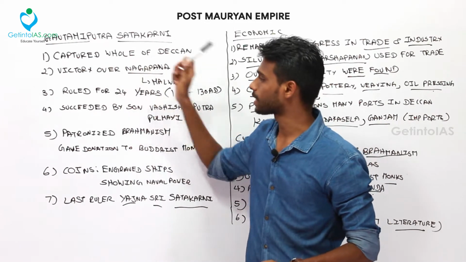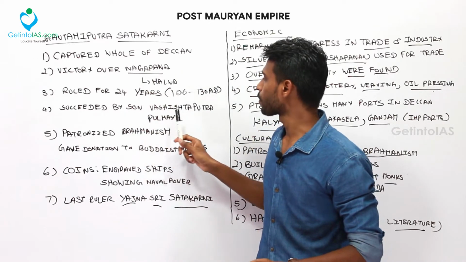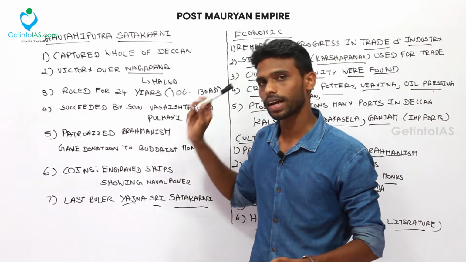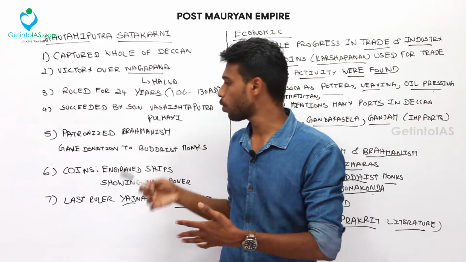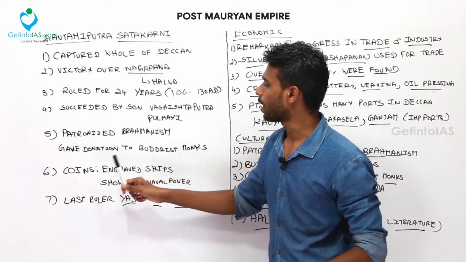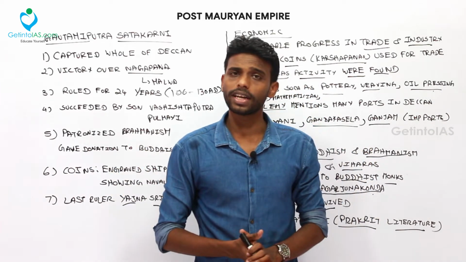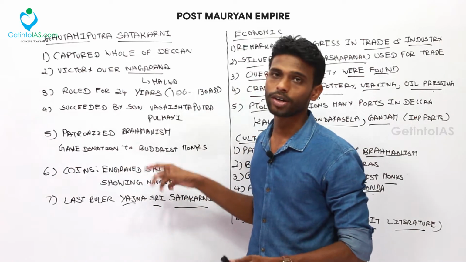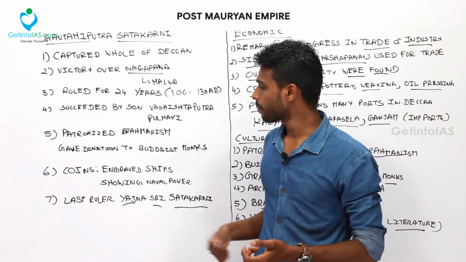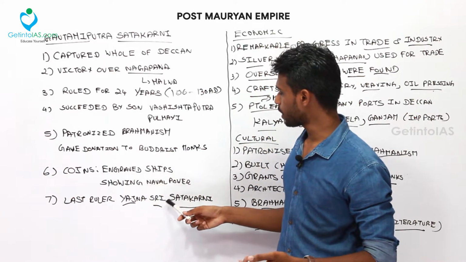He was succeeded by his son Vasisthaputra Pulumayi. The Satavahanas patronized Buddhism, revived Brahmanism, and gave donations to Buddhist monks. Coins issued during this period had ships engraved, showing their naval power and naval trade. The last ruler was Yajna Sri Satakarni.